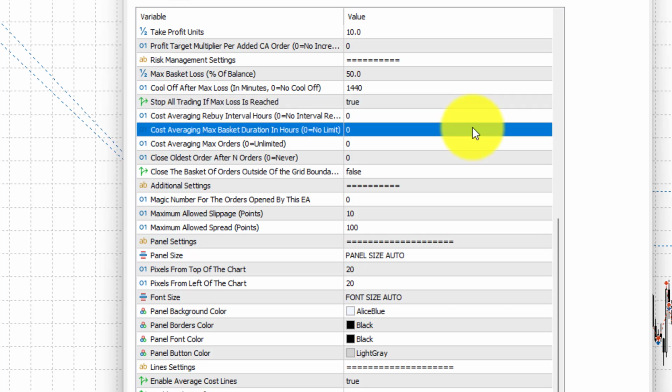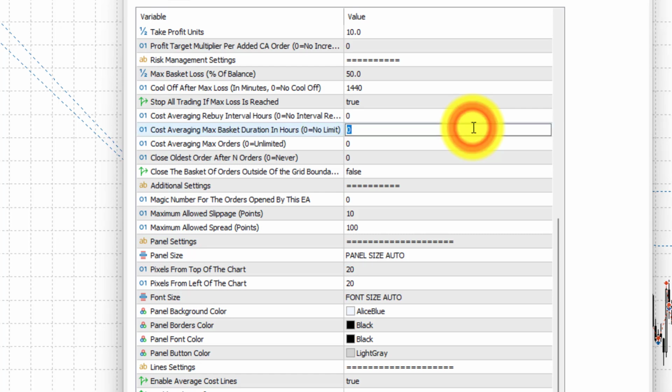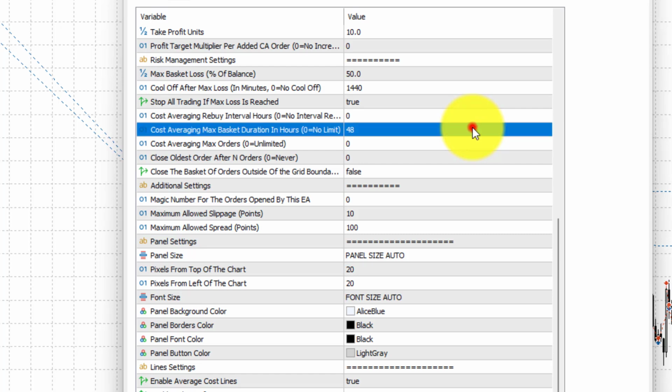Max basket duration defines how long a basket is allowed to remain open. Grid strategies are more effective with mean reversion instruments and conditions, and usually these mean reversions happen in a relatively short time. The longer the wait, the more likely the reversion will not happen. In a grid strategy, this translates into baskets staying open for a long time with possible large drawdowns and added swap fees.